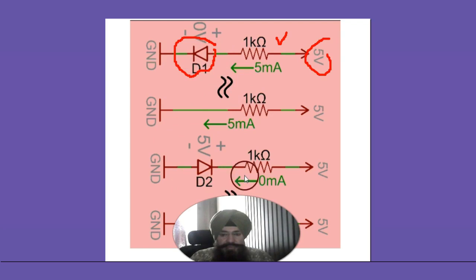Now if the diode is reverse biased, it means the 5 volt positive voltage is applied to the N side with respect to the P, which is at ground. That means reverse biasing. And it is an ideal diode, so no current flows.